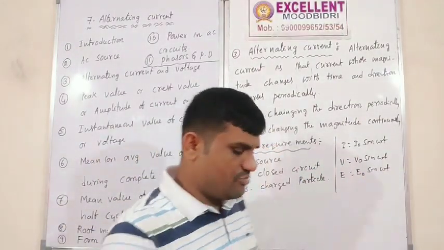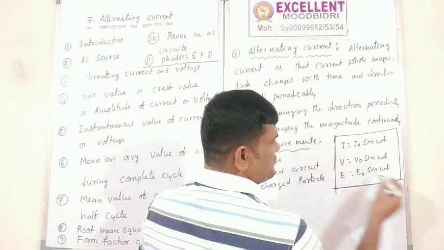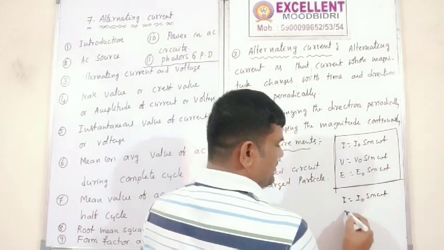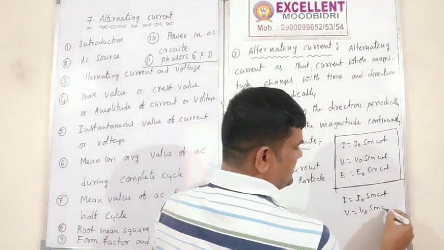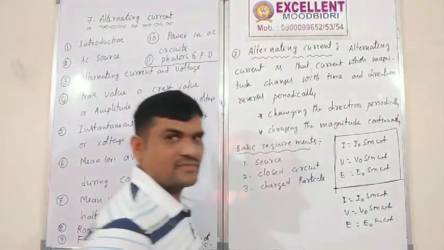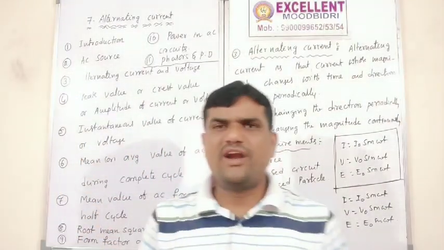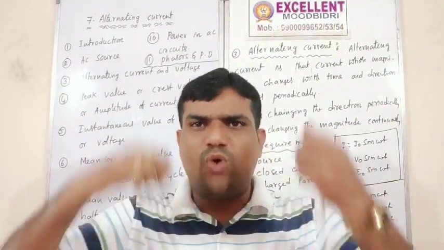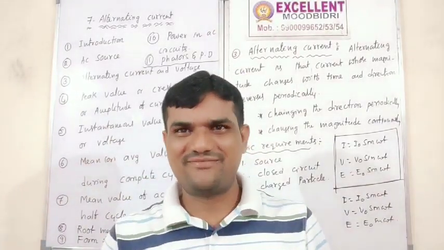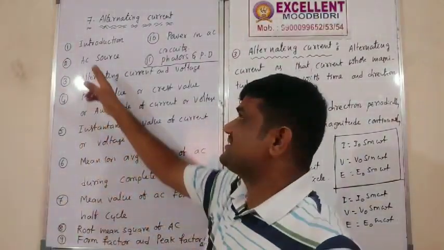These are the formulas from electromagnetic induction: I is equal to I naught into sine omega t, V is equal to V naught into sine omega t, E is equal to E naught into sine omega t. Remember these points. Then the source: what is the source of DC? DC is the battery. What is the source of alternating current? The AC generator, or AC dynamo. That is the AC source.